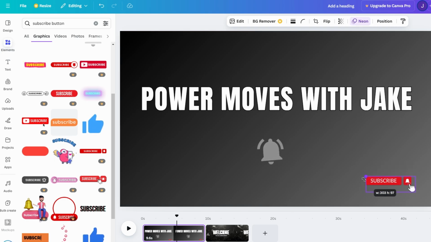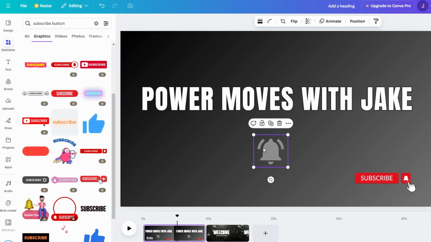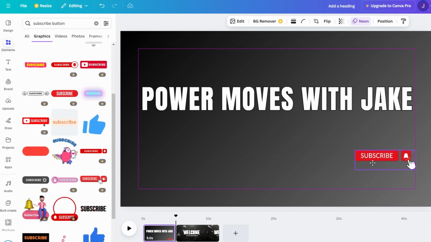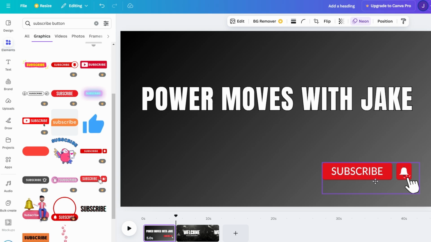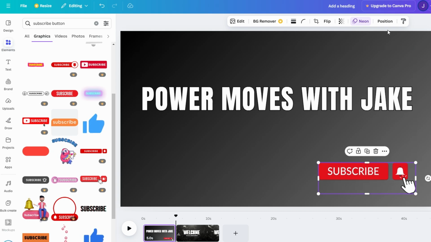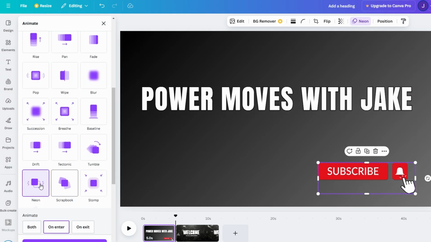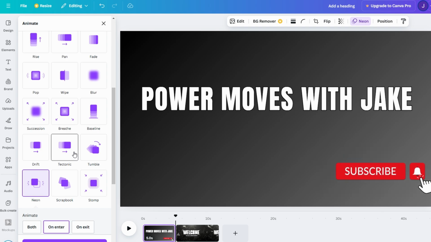To make your intro even more dynamic, let's apply some animation effects. Click on your animated element, then select the Animate option from the top toolbar. Canva offers a range of motion styles, from subtle fades to bold bounces. For instance, you could make a social media icon pop in with a zoom effect or have it glide in smoothly from the side using the slide animation.